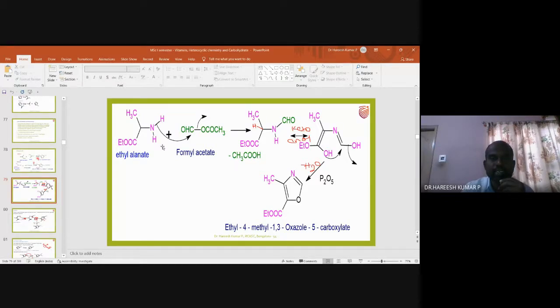Then what is the product? There will be a new bond formation between this nitrogen and this formyl group. So that is the reason it's called N-formyl.